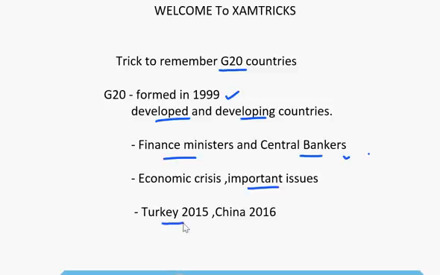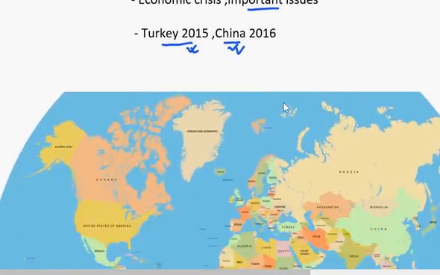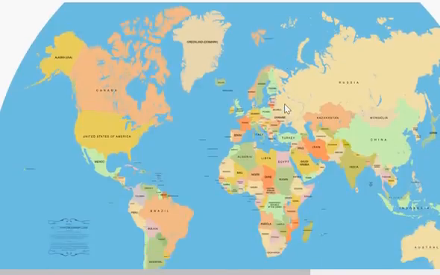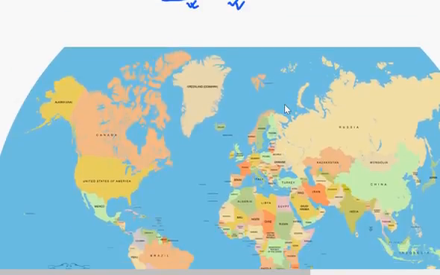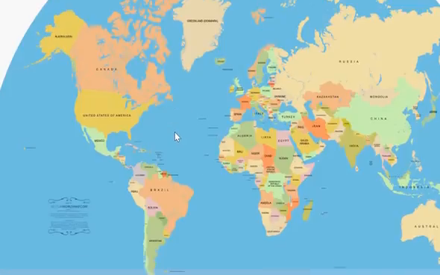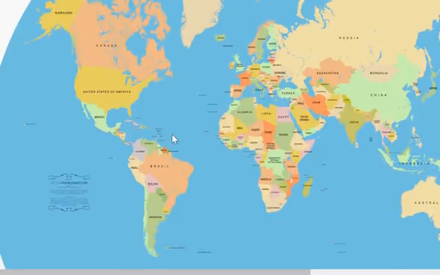This year it is being held in Turkey. Turkey is the chair and China will chair in 2016. To remember the name of these countries, as there are 20 countries, the easiest way is to learn the countries using a map. Since it is a group of 20 developing countries as well as developed countries, I will try to divide the countries according to the continents, which will make it easier.